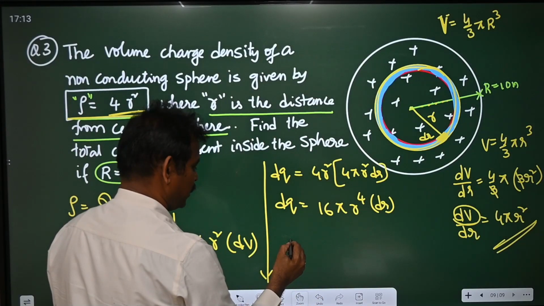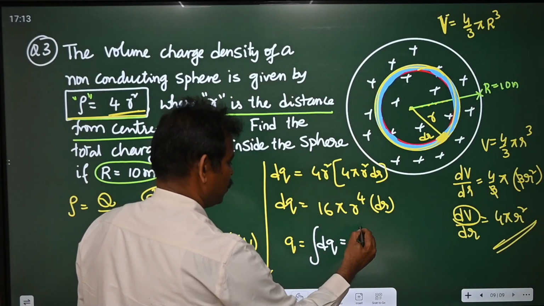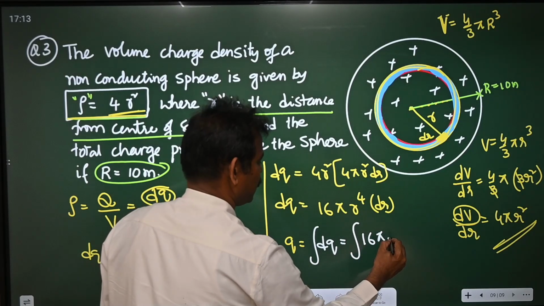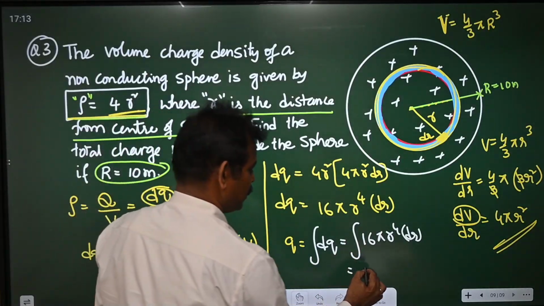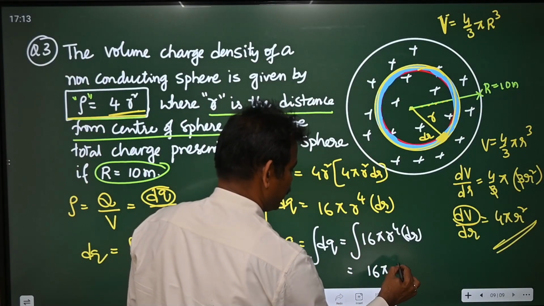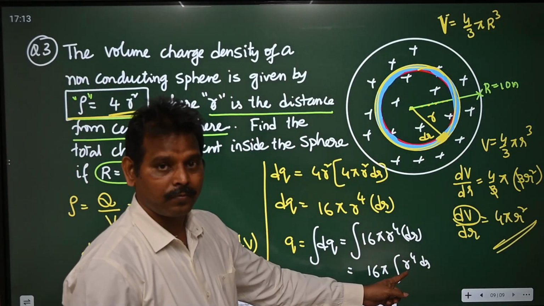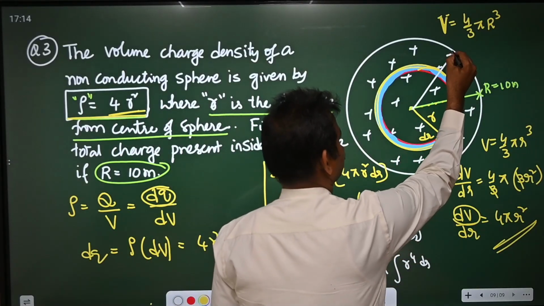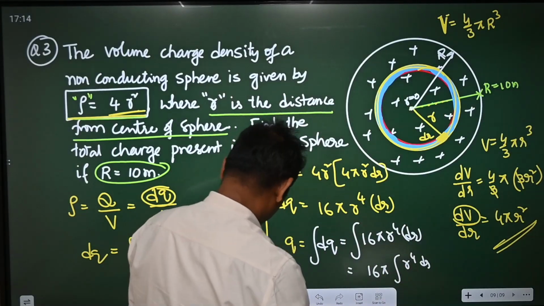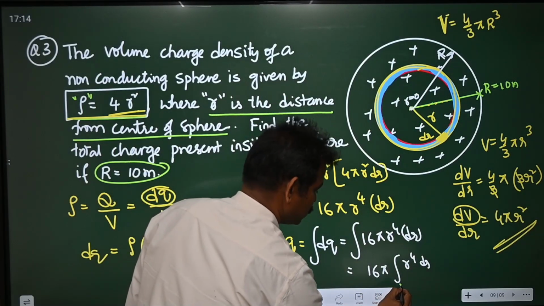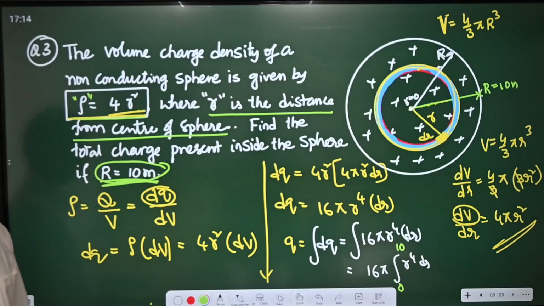Now to find the total charge, it is given by the integral of dq, which is the integral of 16 pi r power 4 dr. You can bring that constant outside. This is 16 pi integral r power 4 dr. What is the minimum and maximum value of r? The maximum value of r is equal to capital R. The minimum value will be 0. So the limits that we can write here are 0 to capital R, which is given as 10 meter in the question.